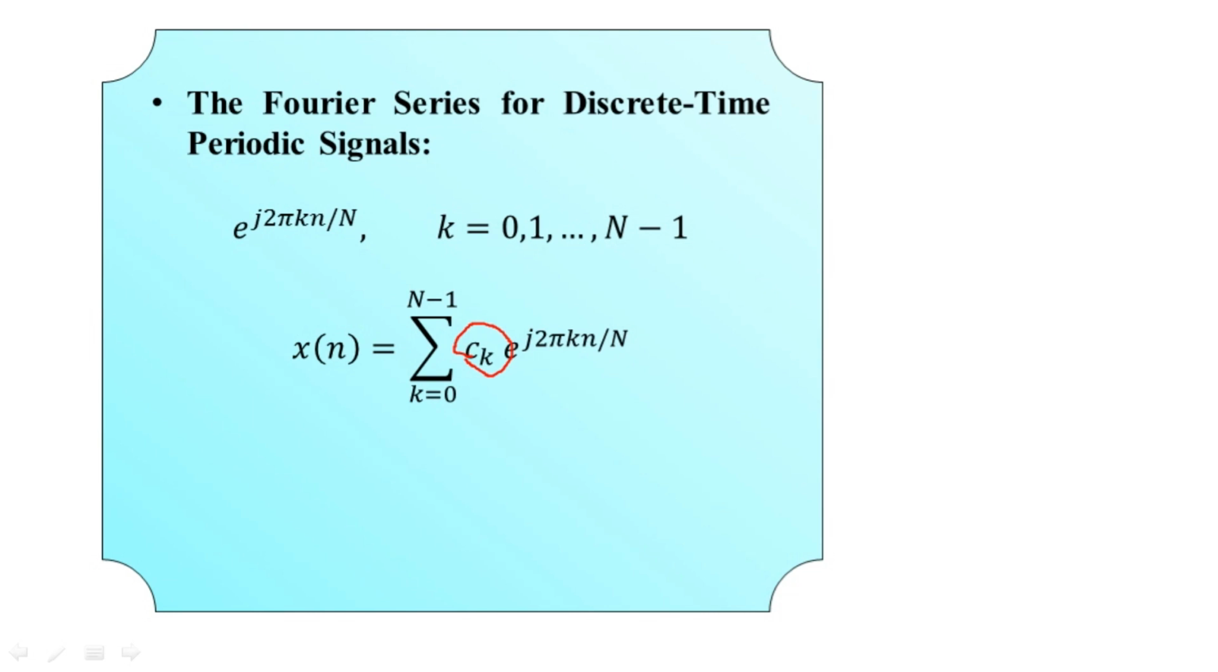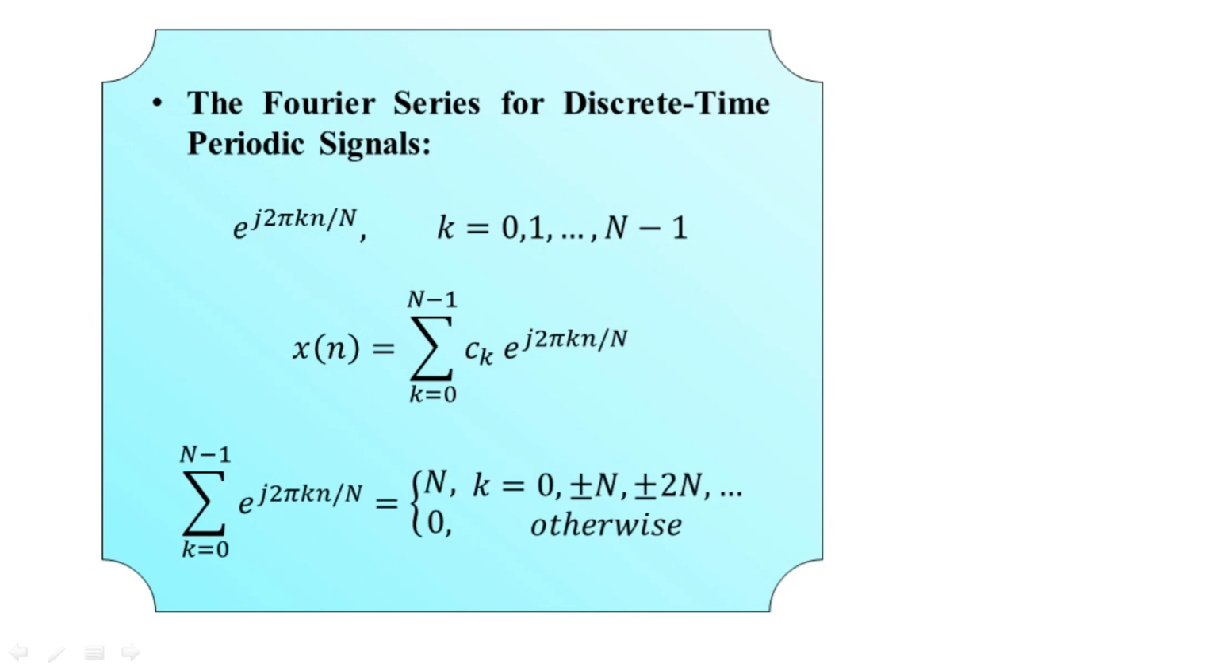Now in order to derive the expression for these Fourier coefficients, we can use the following mathematical expression. Here we have the summation small n is equal to 0 to capital N minus 1 operated over the exponential e to the power j times 2 pi small k into small n divided by capital N, taking the value capital N when we have k is equal to 0, plus minus capital N, plus minus twice capital N, and in the same manner. Otherwise we take this RHS value to be equal to 0 here.